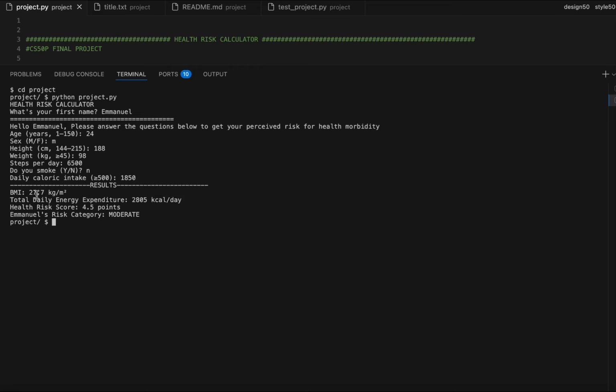So it gives the results here. Your BMI, total daily energy expenditure here, 22,805, and my health risk score is 4.5 points, putting my risk category at moderate.